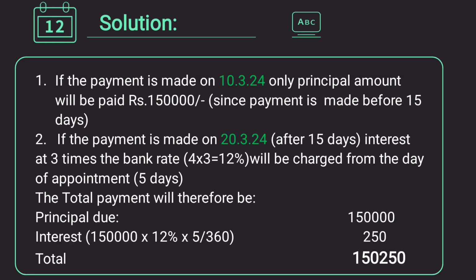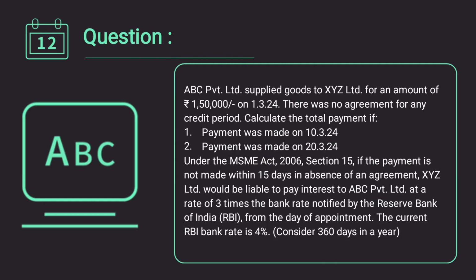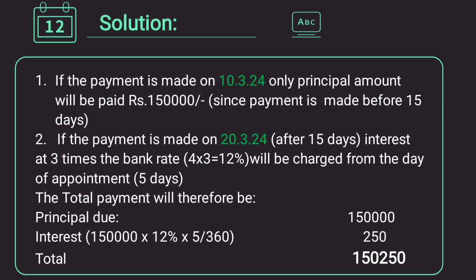First case we will take up. The goods were sold to XYZ on 1st March. Okay. And if the payment is made on 10th March, that is 15 days is not passed since payment is made before 15 days. Okay, from 1st March to 10th March, it is only 10 days. So only principal amount will be paid. 1,50,000 rupees will be paid back.